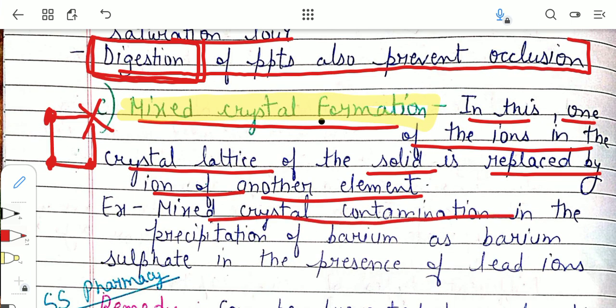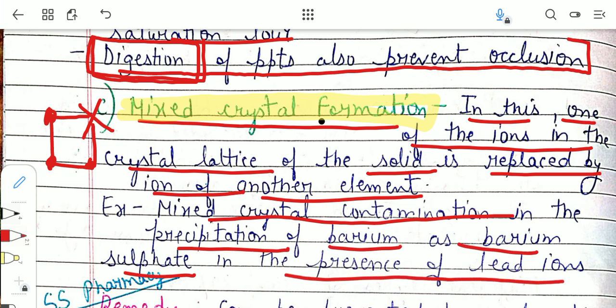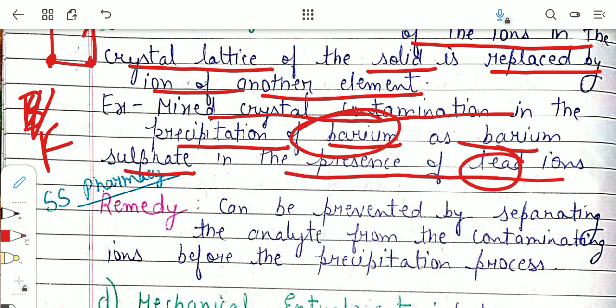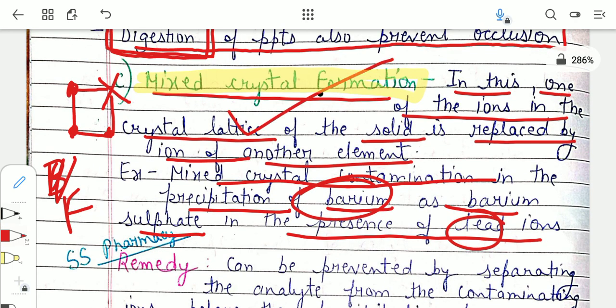Mixed crystal contamination occurs in the precipitation of barium as barium sulfate in the presence of lead ions. For example, here barium precipitate is being formed as barium sulfate, so there might be formation of some lead sulfate as well. Here the barium ion gets replaced by the lead one, so that is mixed crystal formation.